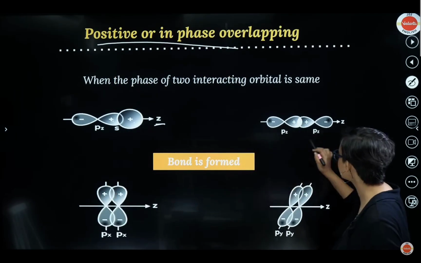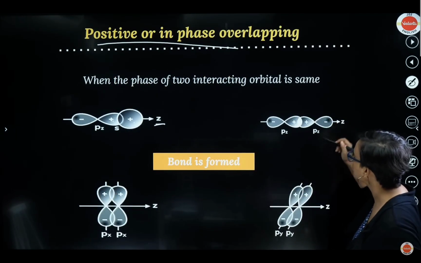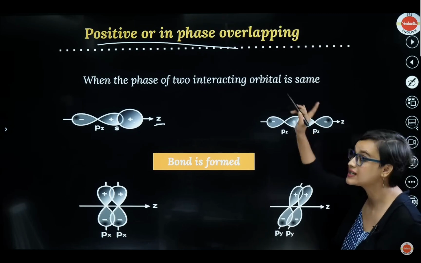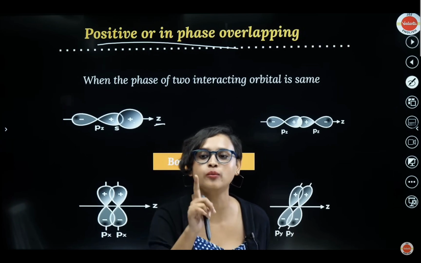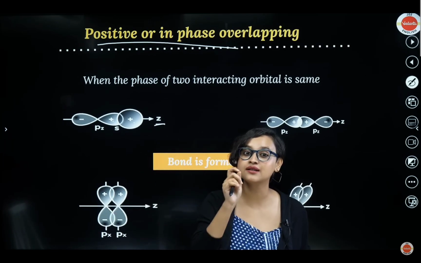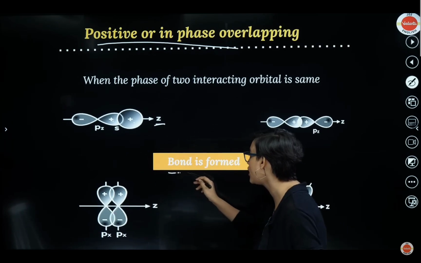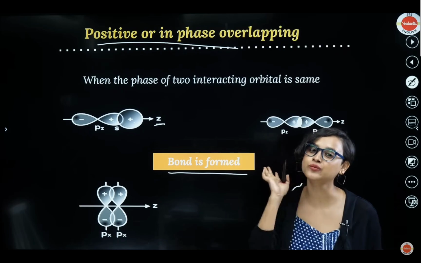Now check it out. This is again the z-axis. There is a pz here, and there is a pz from this side. What is happening? Positive, positive. Again, it is a positive phase. Now, whenever there is a positive overlapping, the bond is formed. Bond is formed during positive overlapping.